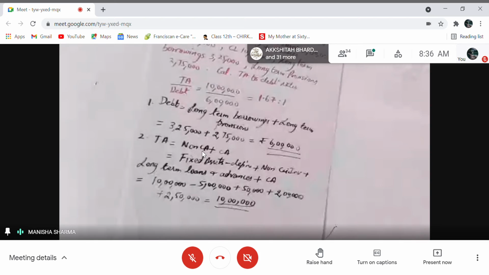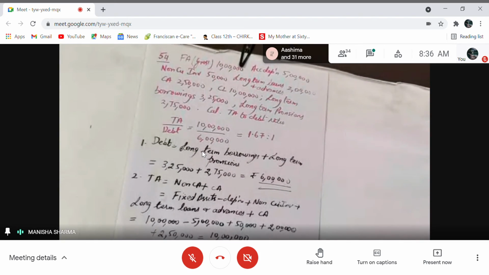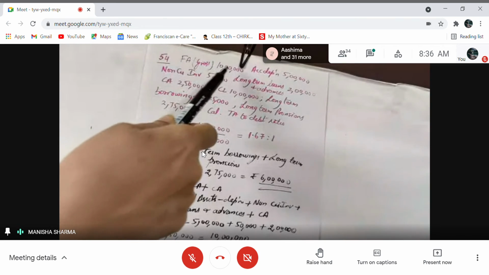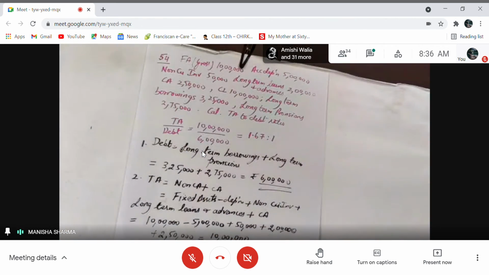Let's take up the last question of total asset to debt ratio. Fixed asset gross 10 lakhs, accumulated depreciation 5 lakhs, non-current investment 50,000, long-term loans and advances 2 lakhs, current assets are 2,50,000. Current liability is 10 lakh. Long-term borrowings are 3,25,000. Long-term provisions are 2,75,000. Calculate total asset to debt ratio, right?